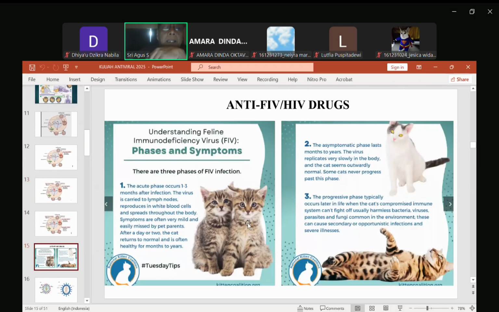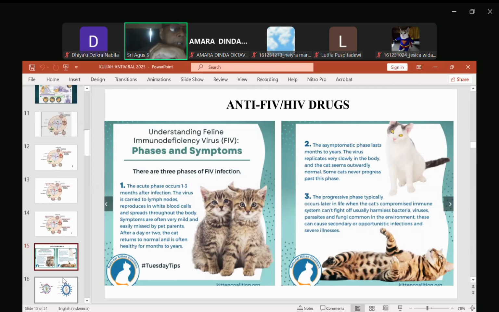Seperti ini, antara FIV dan HIV itu hampir sama jalannya, mirip. Ada diare atau yang lainnya, sistem imun juga turun drastis, baik FIV maupun HIV.